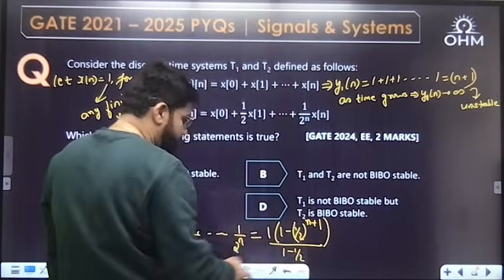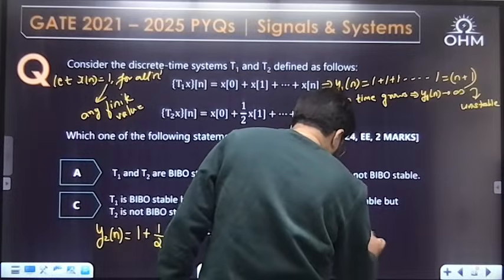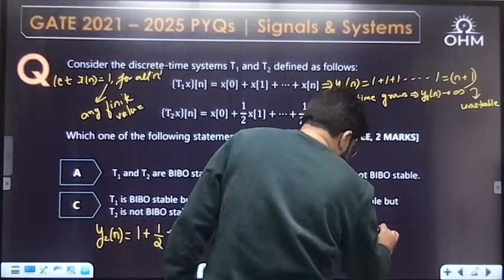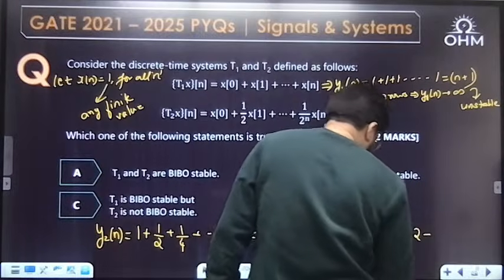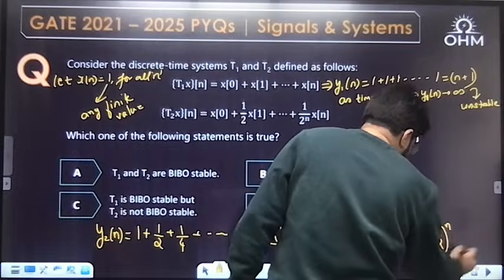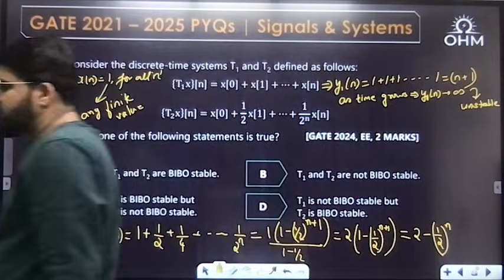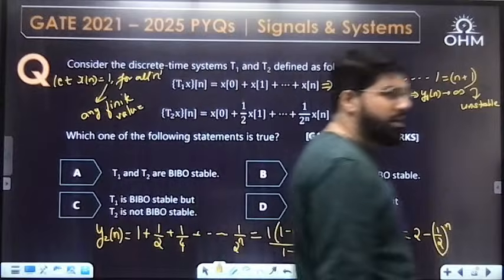Common ratio is again half, so 1 minus half is half. 1 upon half I will write as 2, into 1 minus half power n plus 1. Now multiply 2 inside: 2 minus, and here the half will cancel, so 2 minus half power n. That is the output y2n.